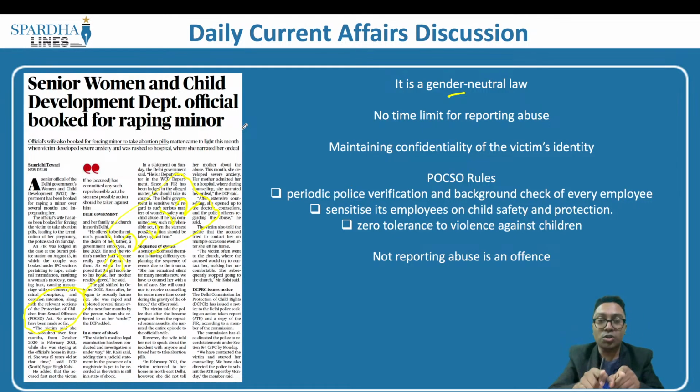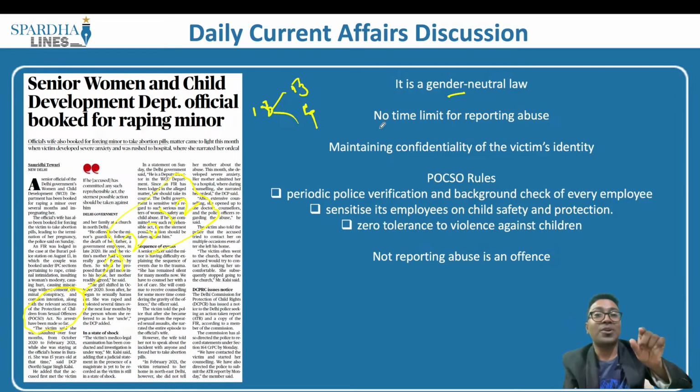But when it comes to POCSO, which is a special law, it is a gender neutral law, which means to say any individual who is less than 18 years of age, it can be a boy or a girl as well. If there is sexual assault or sexual violence perpetrated on a boy or a girl by a woman or by a man, such a man or woman can be thrown behind bars. A woman who is above 18 years of age, if she continues to sexually abuse a boy who is less than 18 years of age, can be imprisoned as well.